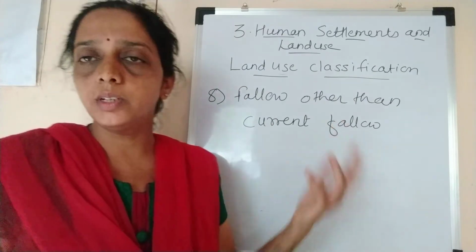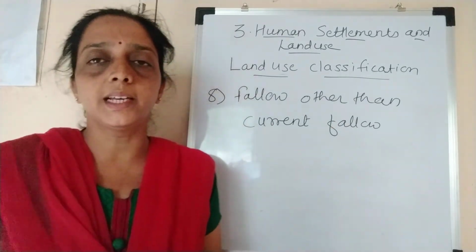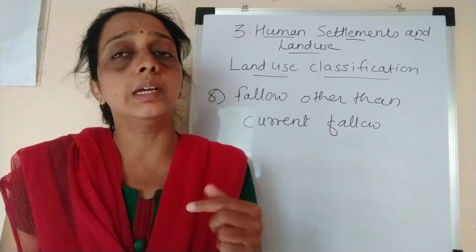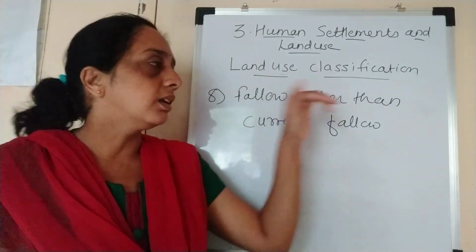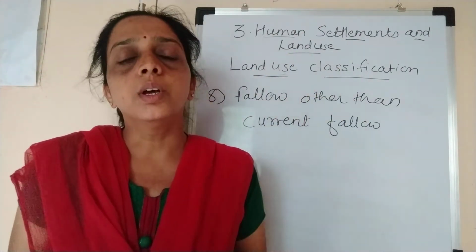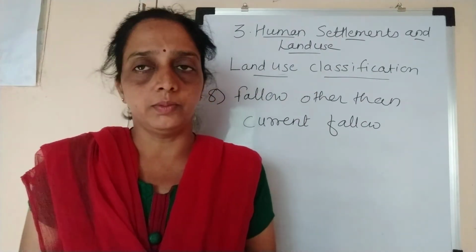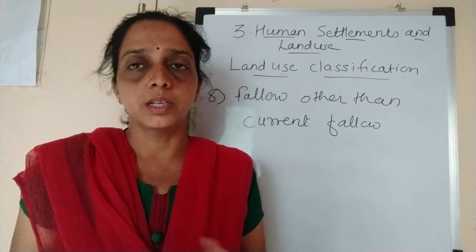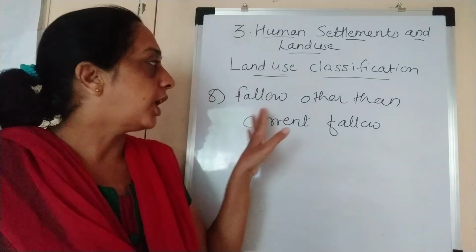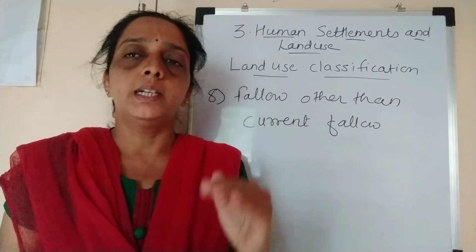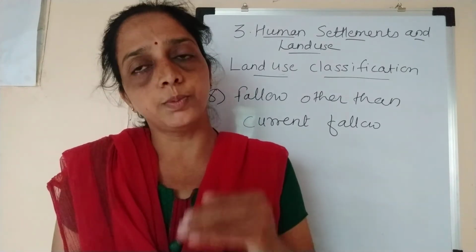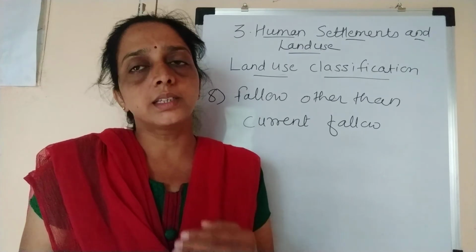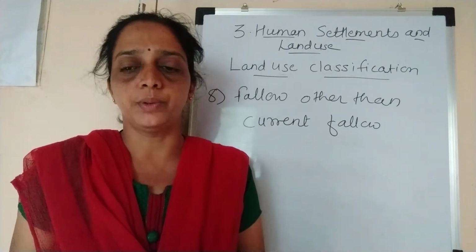Current fallow, as I explained, is land without cultivation for less than 1 year, and the culturable waste land is land kept without agriculture for more than 5 years. But in fallow other than current fallow, the land is kept without agriculture for more than 1 year but less than 5 years.